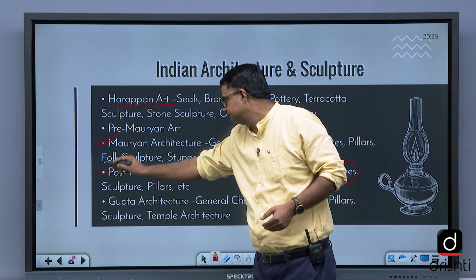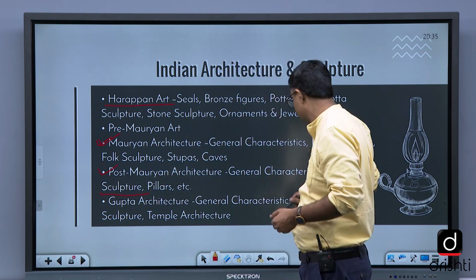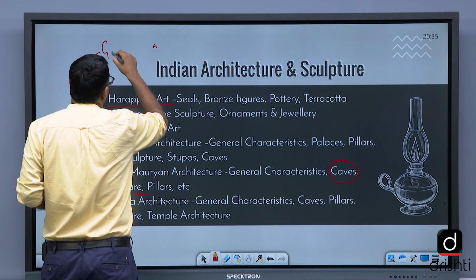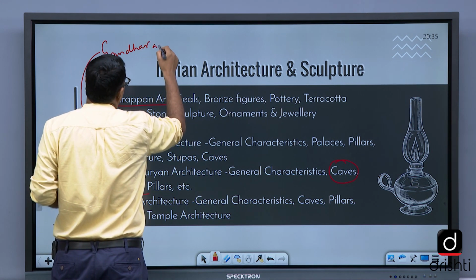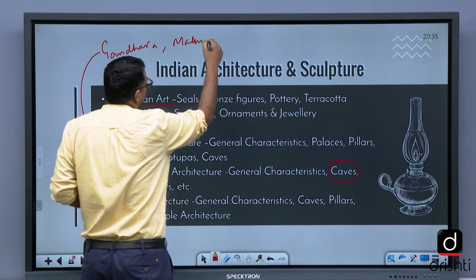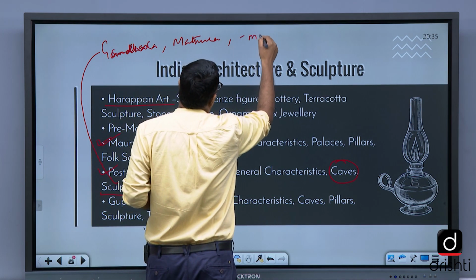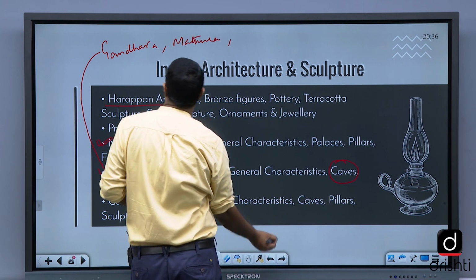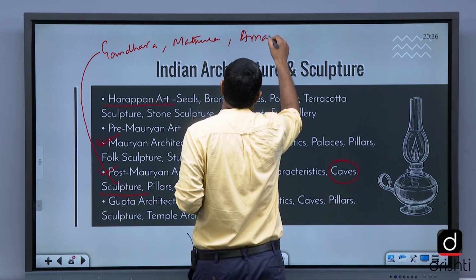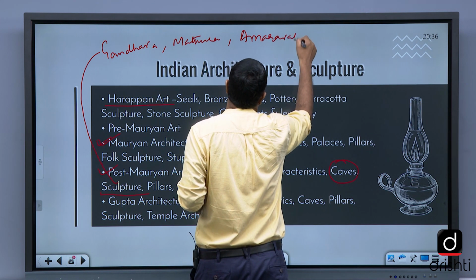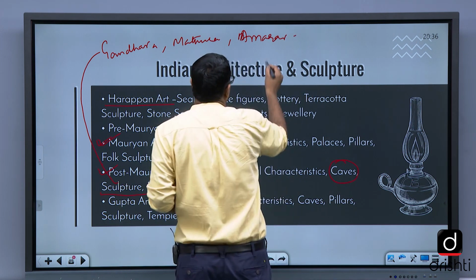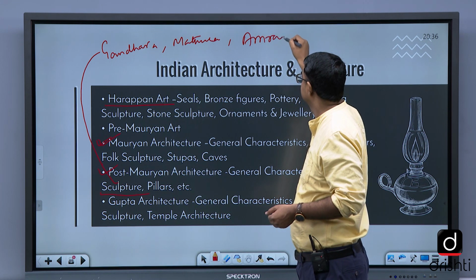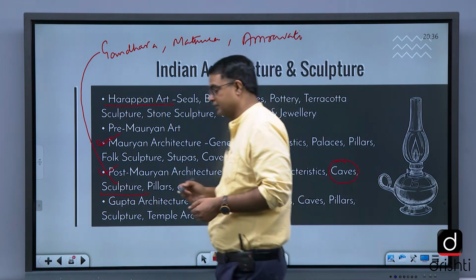The folk sculpture, this sculpture, that is the Gandhara, Mathura, Amravati School of Architecture, sculptural architecture.